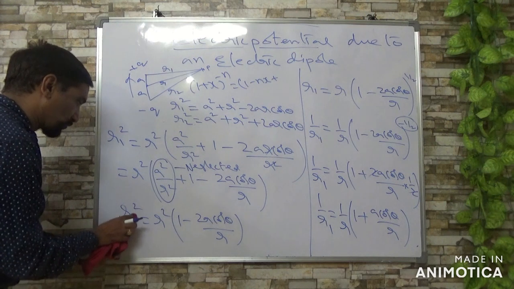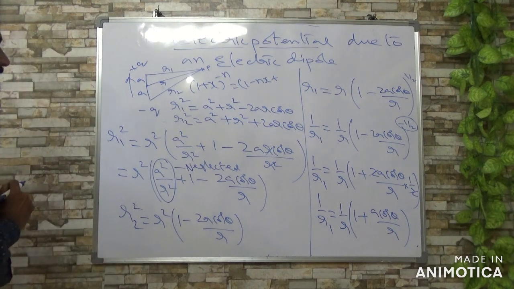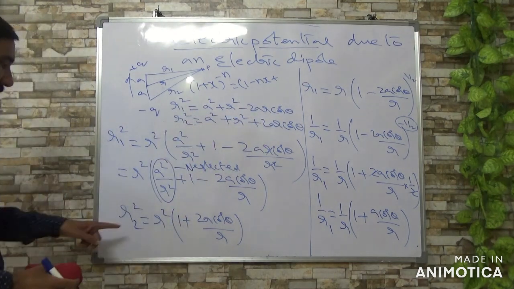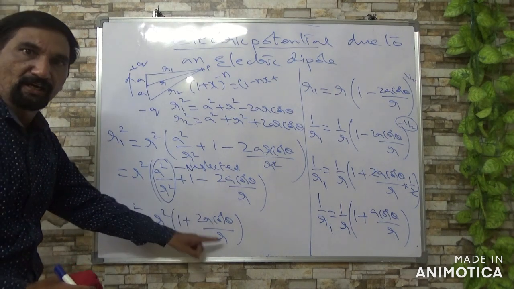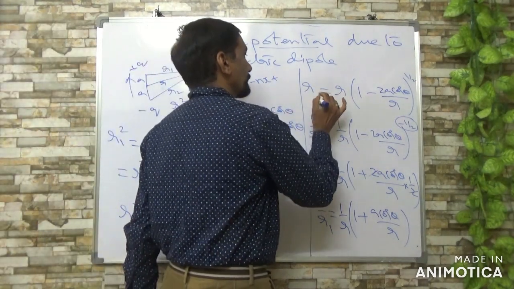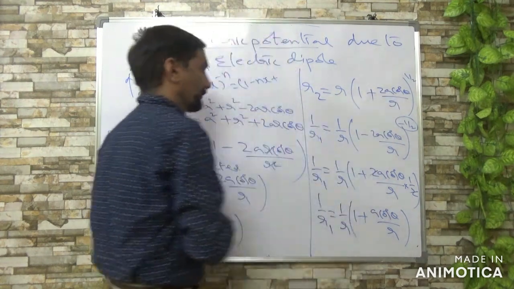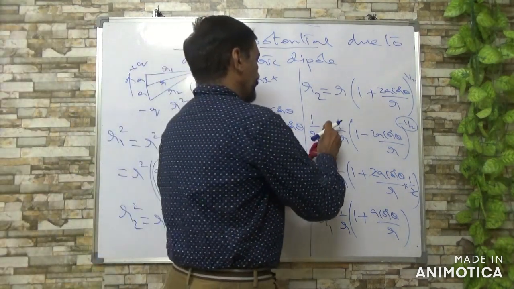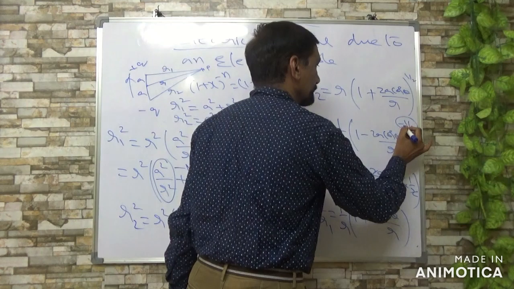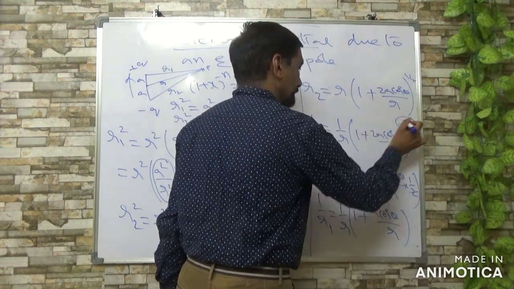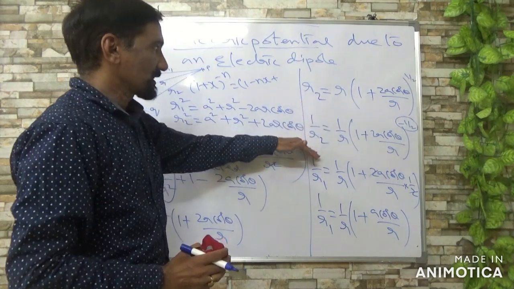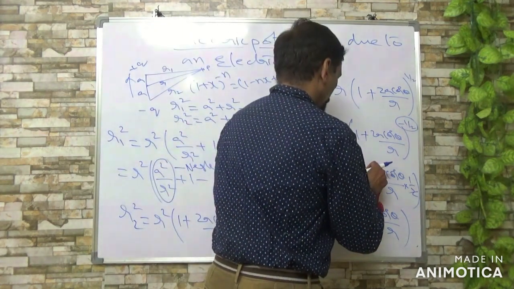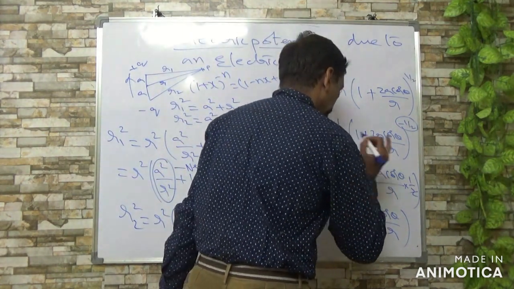Similarly, you can take R2 also. So R2 square, by taking R square common, equals R square of 1 plus 2A cos theta by R. Then you apply the square root on both sides and take the reciprocal.